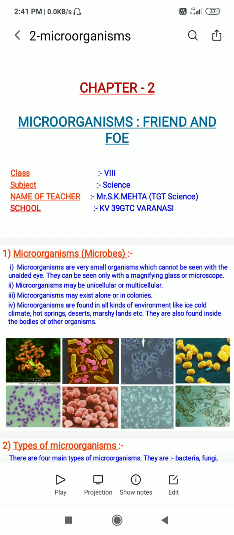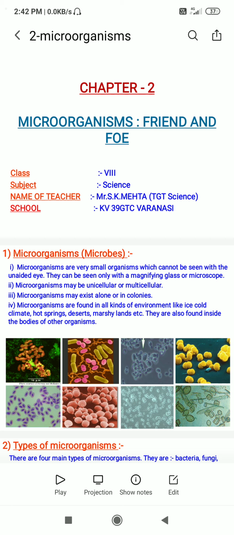Microorganisms are organisms that cannot be seen with the naked eye. They are very small, and can be seen only with the help of a magnifying glass or microscope. They may be unicellular or multicellular. They can exist alone, in a group, or in a colony.